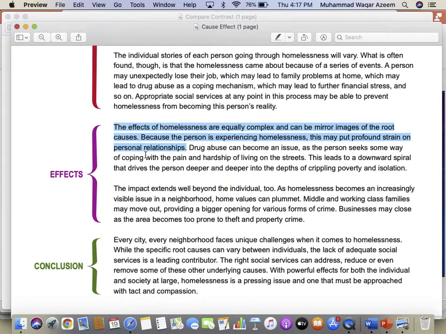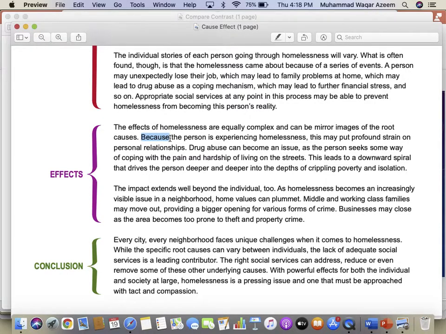Experiencing homelessness. No, that is not a word of causation. That is the cause or effect, whatever we call it, but not a word of causation. So the last word over here, I don't think there is any other, is because. So basically, because is the word which I had in my mind. So the words of causation are the words or expressions which very clearly and explicitly point out the factors, effects, or the reason of anything.